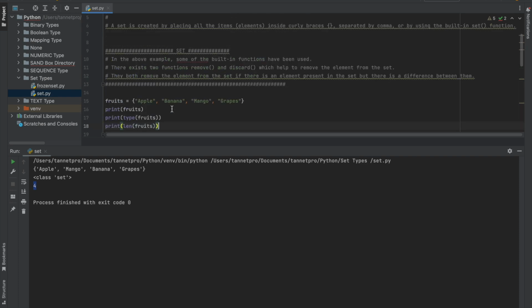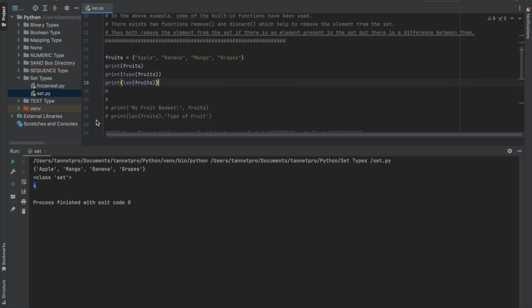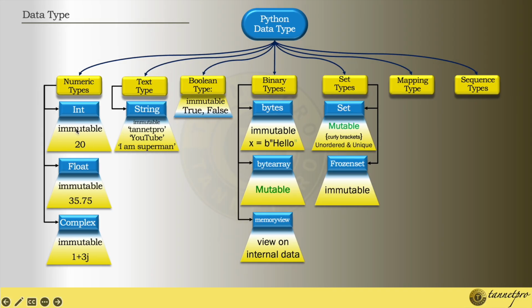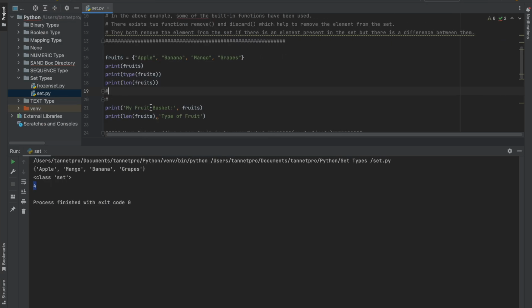Now I put some comment over there before printing it out. It's nothing but the same as print fruits, right? Here I have put some string, I have put some comment. You can see the text type string, whatever comes under single quotation, double quotation, triple quotations.